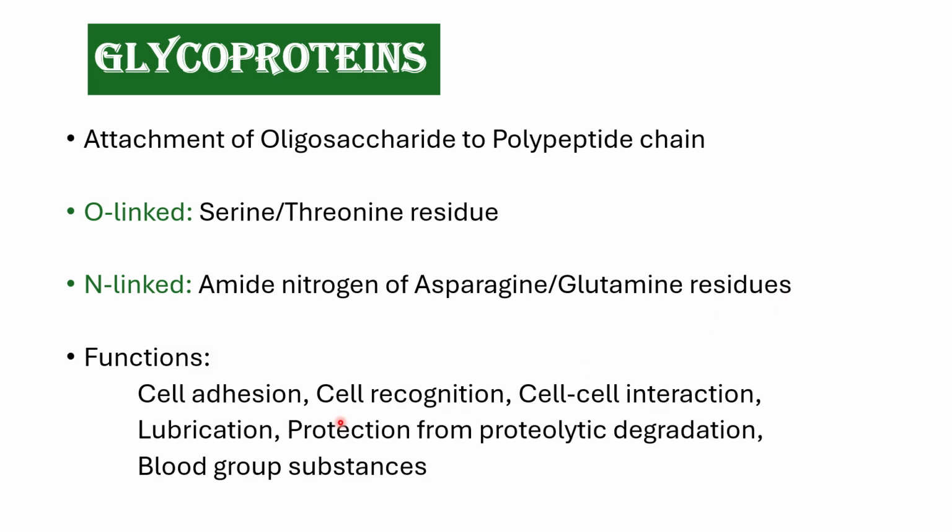The main functions of glycoproteins include cell adhesion, cell recognition, cell to cell interaction, lubrication, protection from proteolytic degradation, and blood group substances.